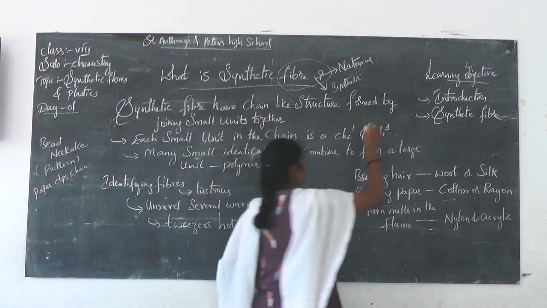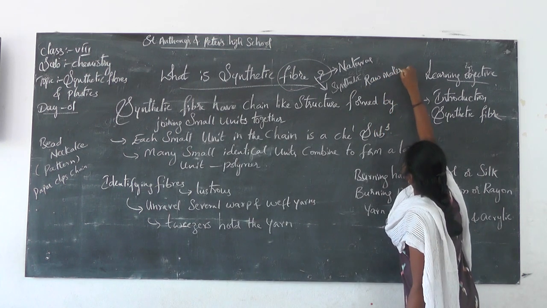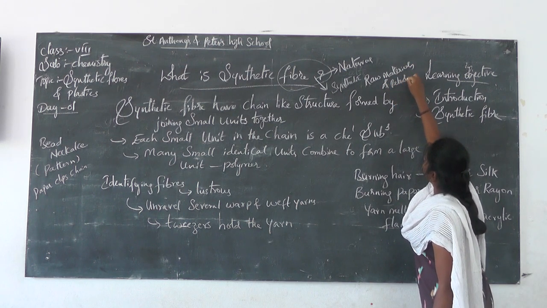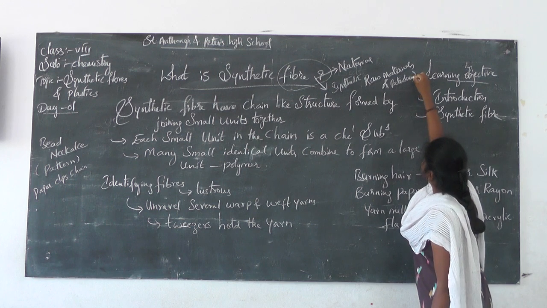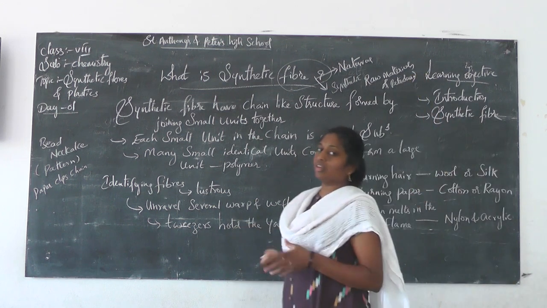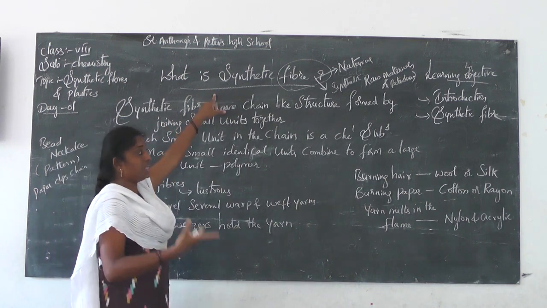Please remember, it is obtained from the raw materials of petroleum. Now we understand what synthetic fiber is and where it is obtained from.